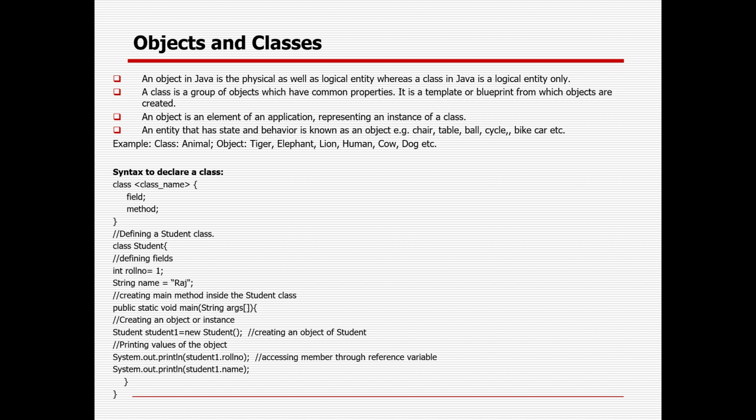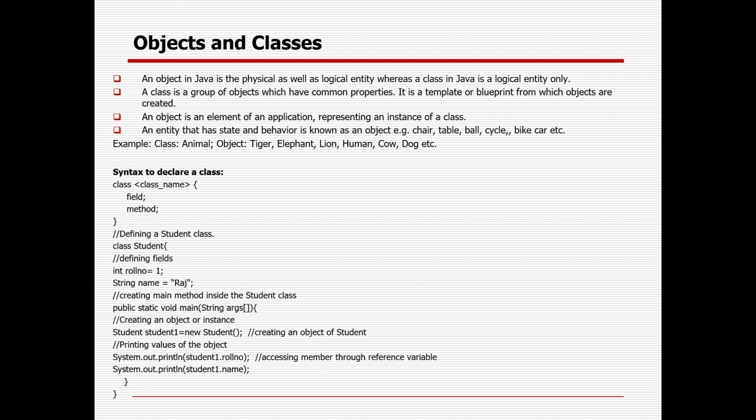Suppose, as an example, I say bird. Can you understand anything from the name bird? No. You need something like sparrow or crow. That is how you understand the bird. So these are the objects and bird is the class. If I say animal, can you easily understand from that? No. But if I say tiger, cat, dog, elephant, lion, rat, then you can understand these exist.